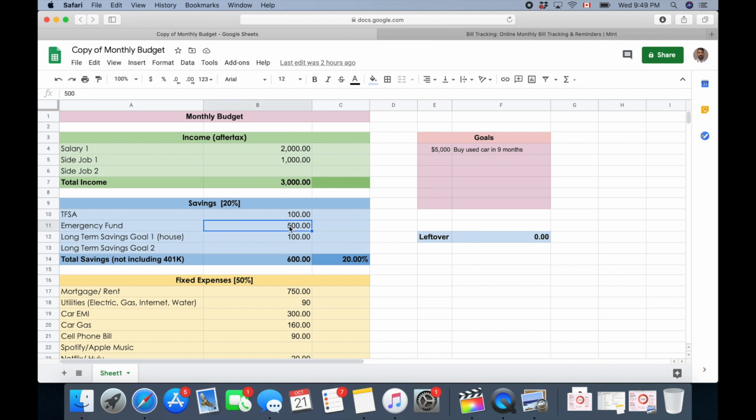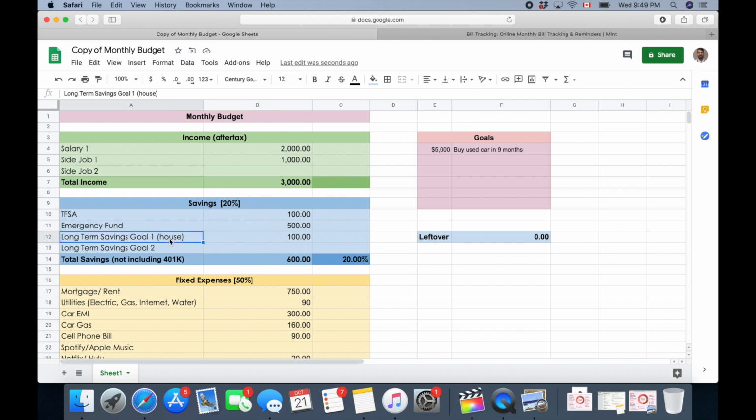So let's say if I were to change this, obviously the percentage here changes as well. So I'm saying that of $3,000, $500 you should put into your emergency fund, and obviously once you have 3 to 6 months saved in your emergency fund, then you can stop putting into your emergency fund, and then you can start putting more money into your long-term goal.